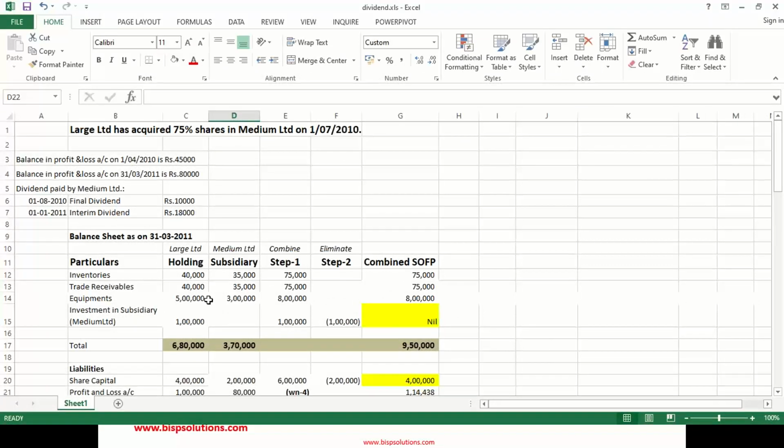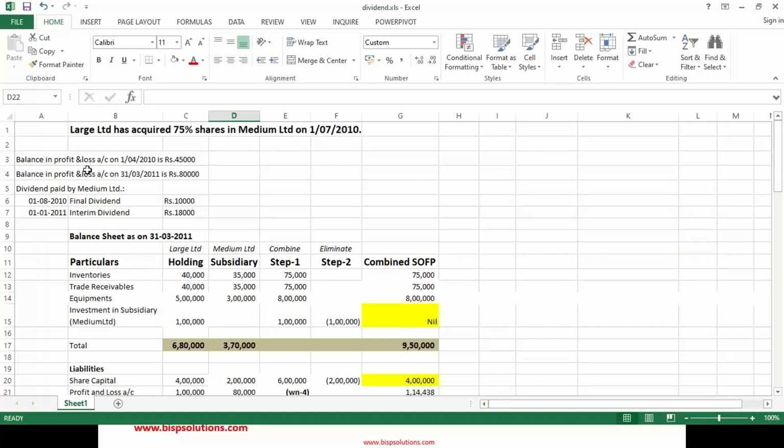Large Limited has acquired 75% shares in Medium Limited on 1st July 2010. Large Limited is our holding company, Medium Limited is our subsidiary company. So the holding company's percentage of shareholding is 75%. It has invested on 1st July 2010, that is in the middle of the year.